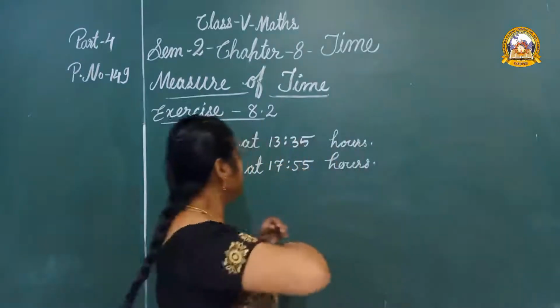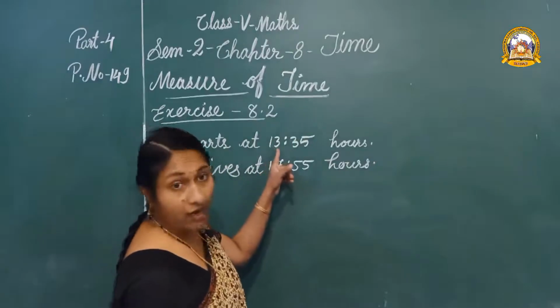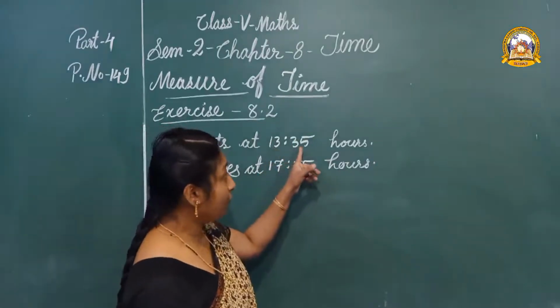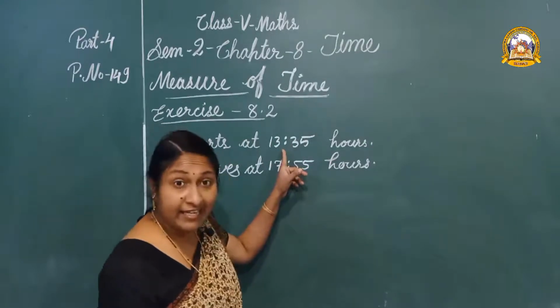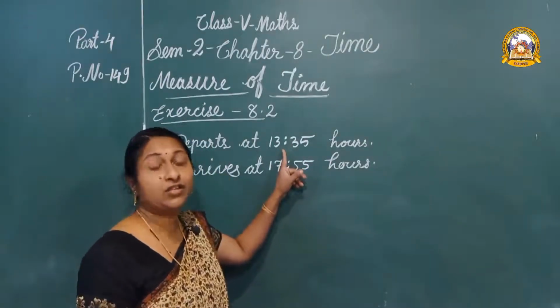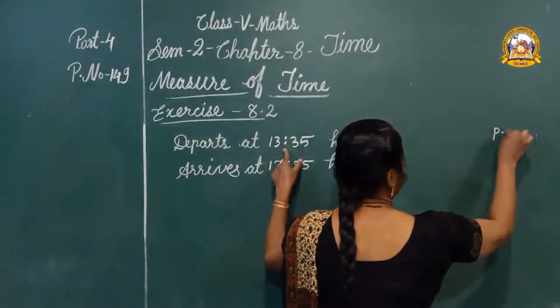Okay, departs at 13 hours 35 minutes. Here we can see it is greater than 12 hours. So let us write PM.